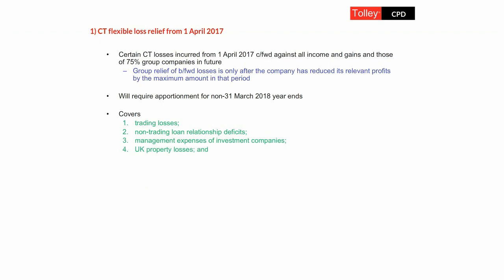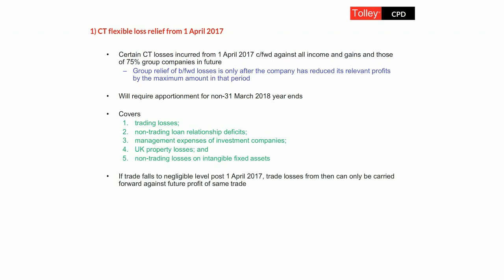Fourthly, UK property losses, rental losses, will now be able to be carried forward against all future trading profits of both the company and also going forwards any unused amounts can be used by other group companies. And finally, any non-trading losses on intangible fixed assets, which you're probably quite unlikely to come across very often, if at all. Now, it is worth noting that there will be very occasionally situations where a loss incurred after 1st of April 17 can still only be offset against future profits from the same trade.